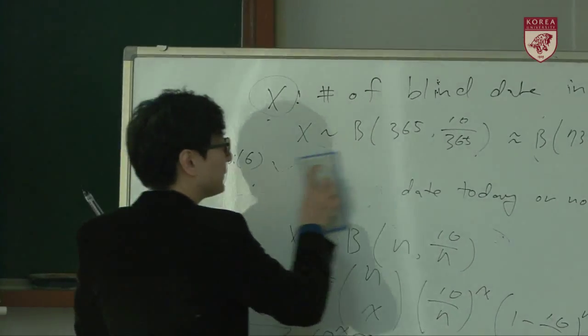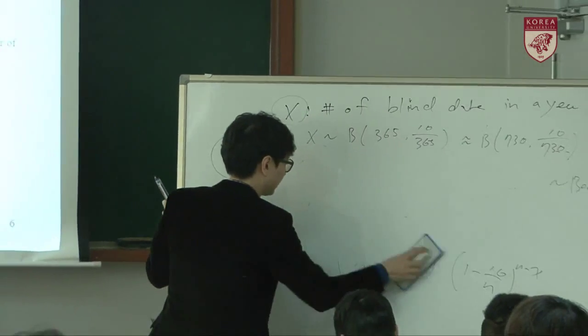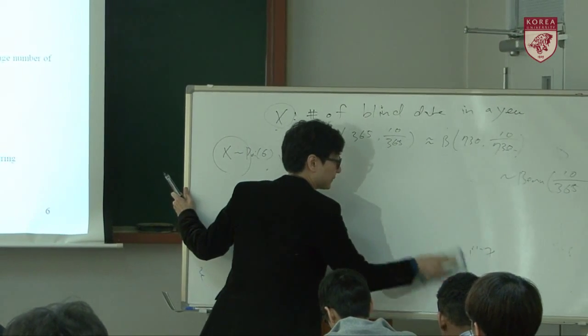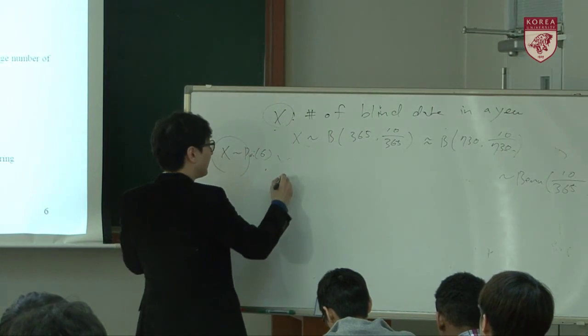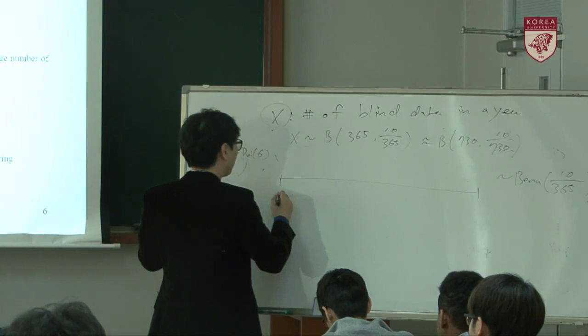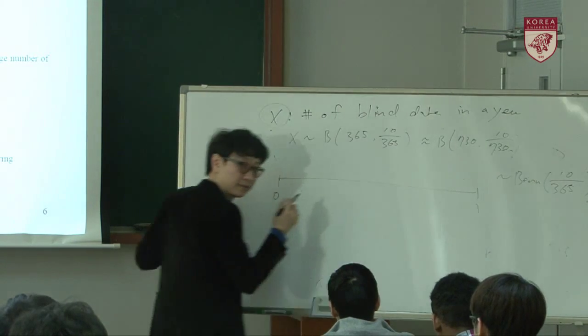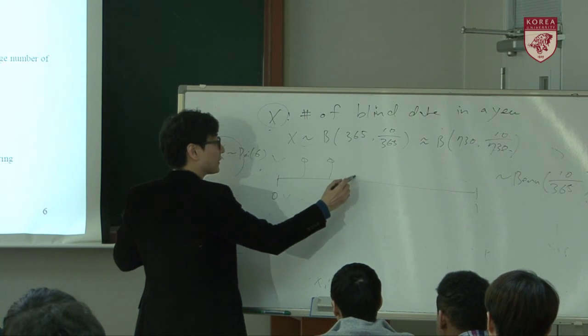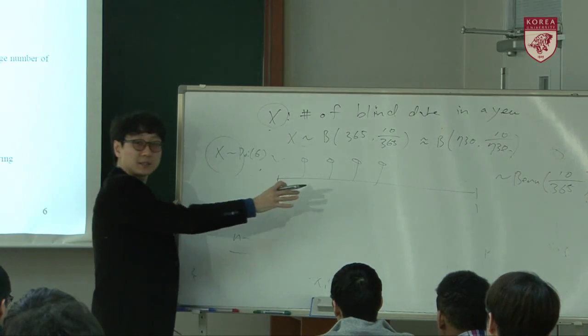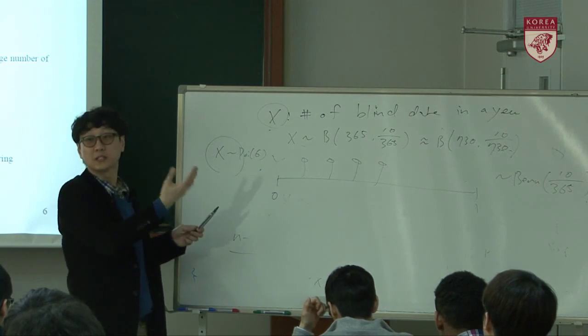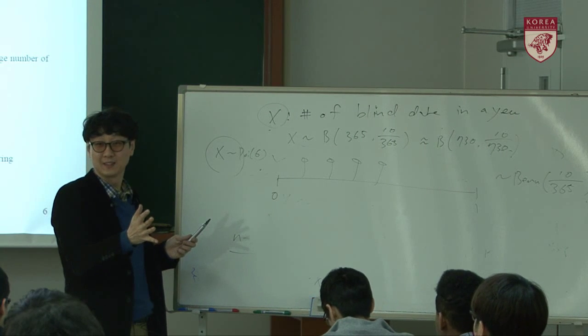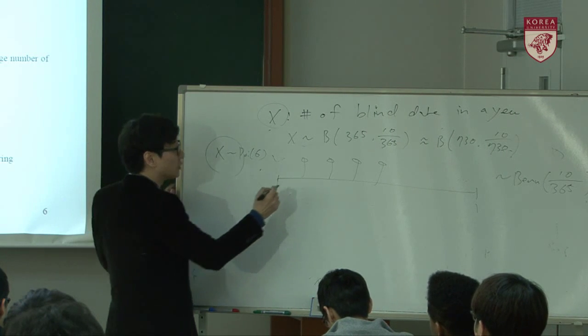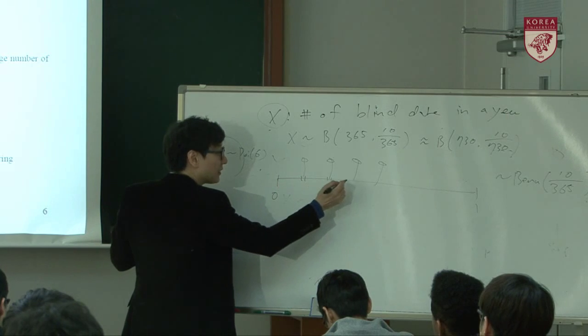So why? Again, in an hour slot, from 0 to 1 hour, a bus can arrive at any time, right? This bus arrival is a kind of event, and that event can happen in any of the tiny time slots.